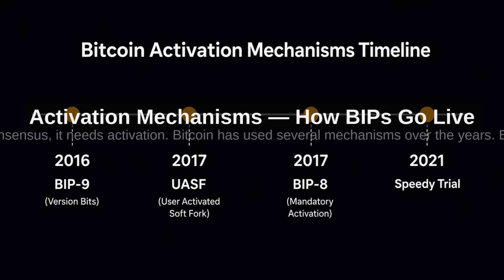Once a BIP has consensus, it needs activation. Bitcoin has used several mechanisms over the years. BIP 9 version bits let miners signal readiness. BIP 8 introduced mandatory activation with a timeout. The infamous user-activated soft fork, UASF, showed that the economic majority can force activation even without miner support. Each mechanism has trade-offs between speed, safety, and decentralization.